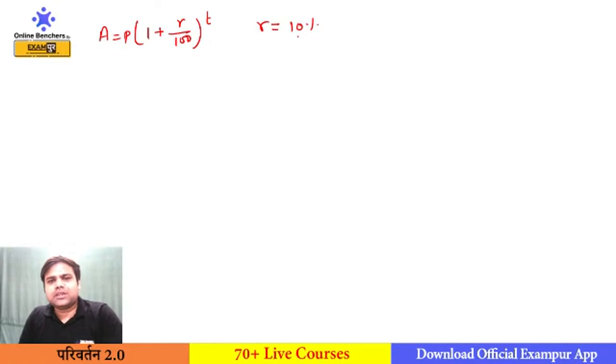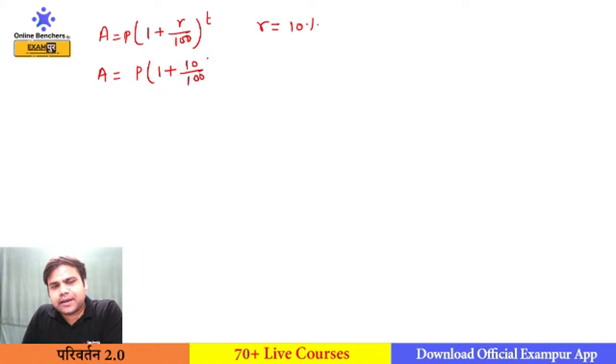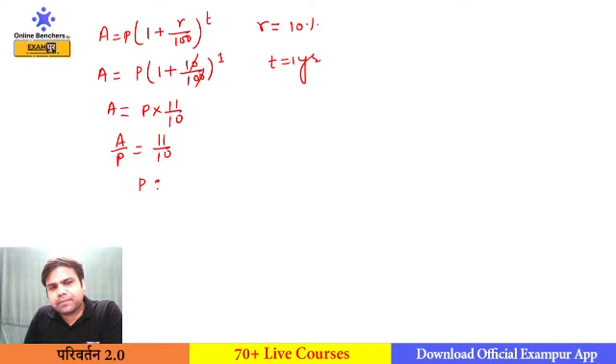So amount is equal to principal into 1 plus r upon 100 to the power t. Let us take an example: suppose the rate of interest is 10%. So A is equal to P into 1 plus 10 by 100, and time is 1 year. So what is the ratio of principal and amount? A is equal to P into 11 by 10. So the ratio of principal and amount for 1 year in compound interest will be 10:11.